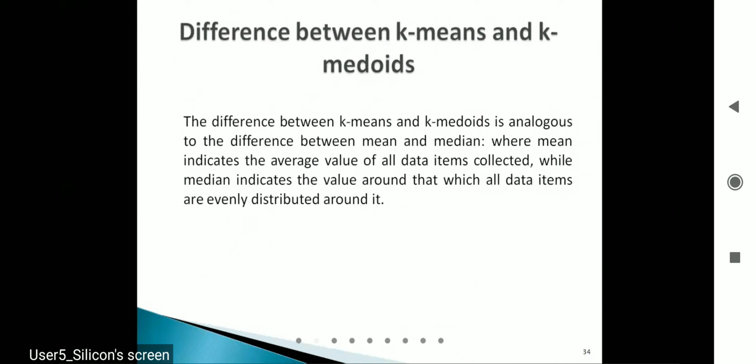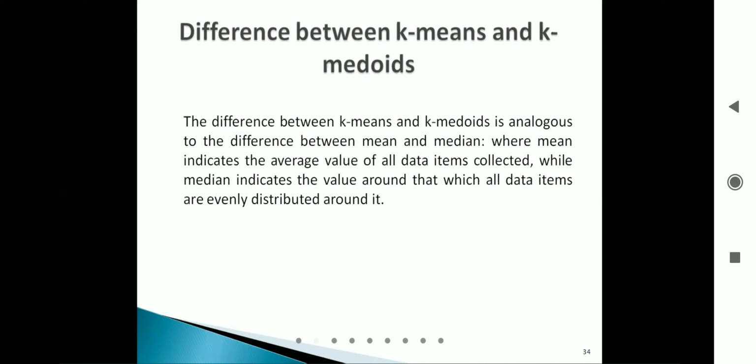The difference between k-means and k-midpoint may be asked as a set question, maybe as a medium answer type of question also. So the difference is that, as already discussed, in case of k-means the centroid is defined in terms of mean value, whereas in case of k-midpoints it is represented as a data point, which is also called the midpoint value. So the difference between k-means and k-midpoints is analogous to the difference between the mean value and the median value, where mean indicates the average value of all the data items collected.